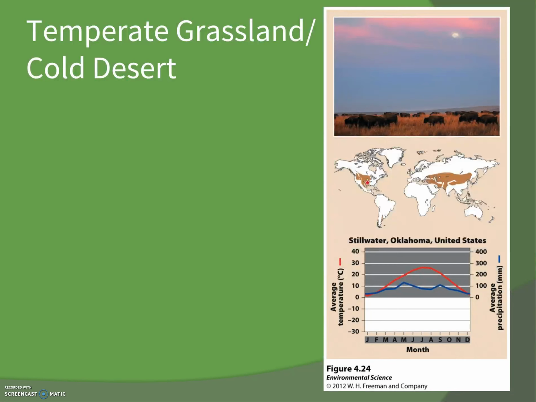Temperate grassland or cold desert. So here we're looking at Oklahoma, okay? Think the middle of our country, think Kansas, think South Dakota. There's other areas, obviously, a large area here that's also referred to as temperate grassland, but I'm trying to put in places that you have thought of. Warm, hot summers, cold winters, moderate seasonal precipitation, very fertile soil.